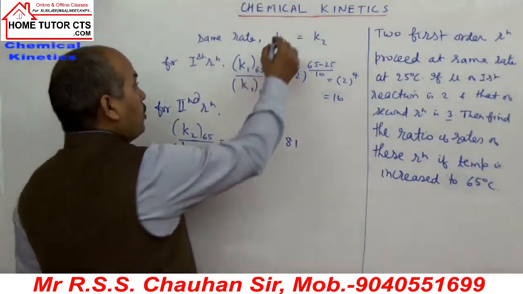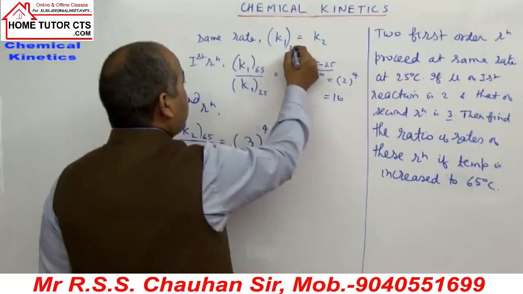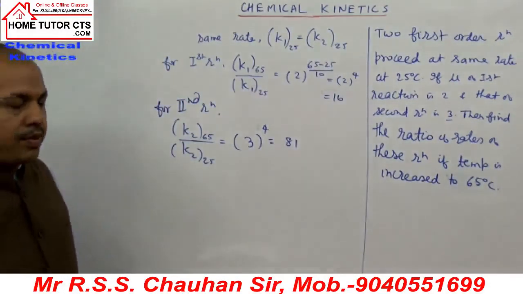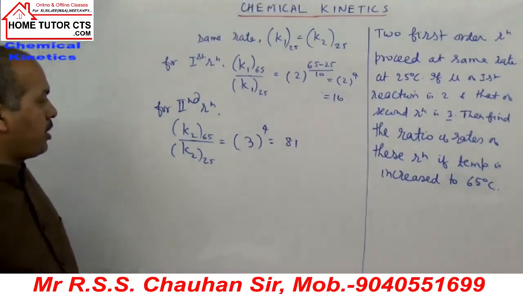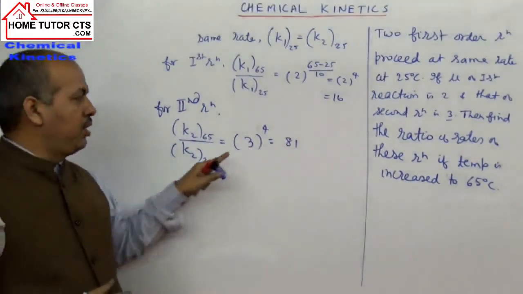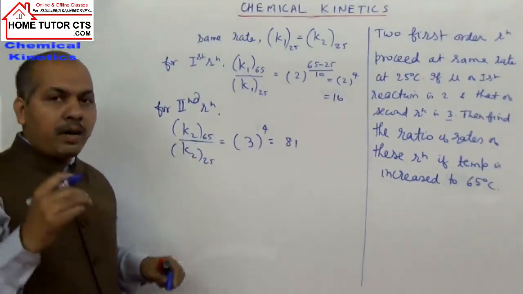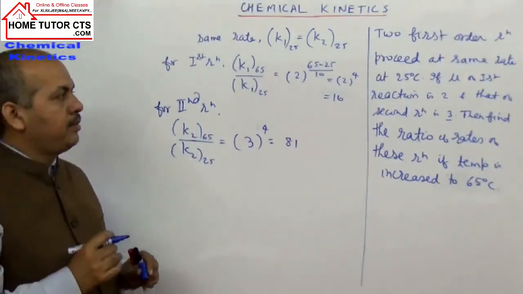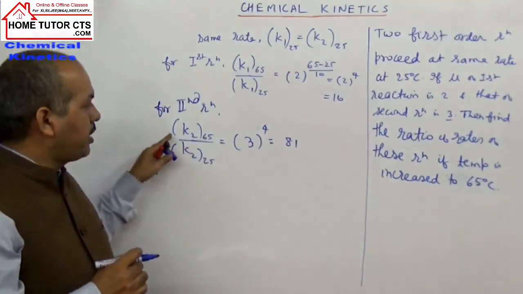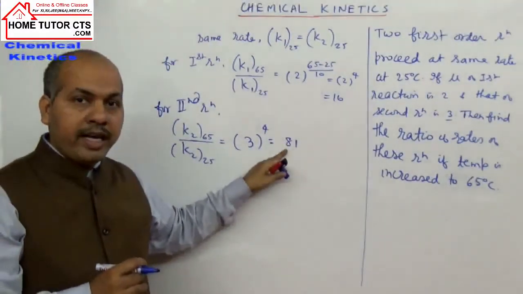Initially we are having same rate constants, so they can have same rate of the reactions. Now with change in temperature, K increases to different extent. In first case K increases 16 times and in second case K increases 81 times.